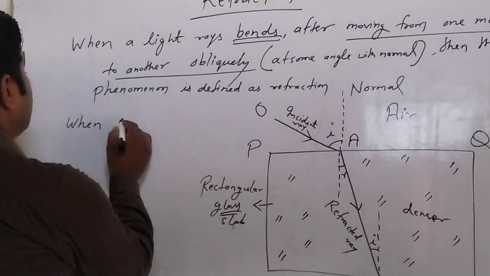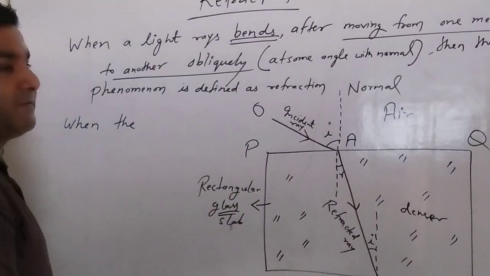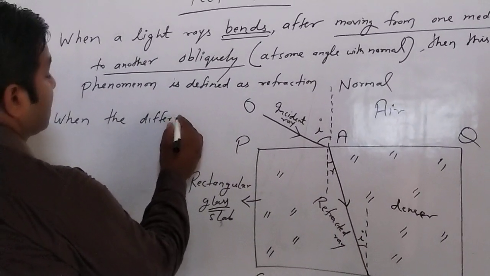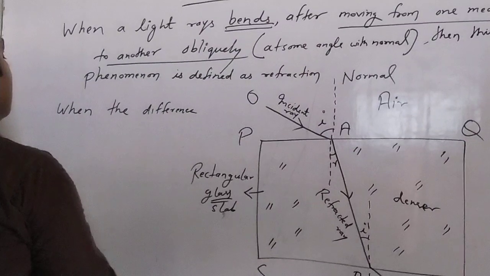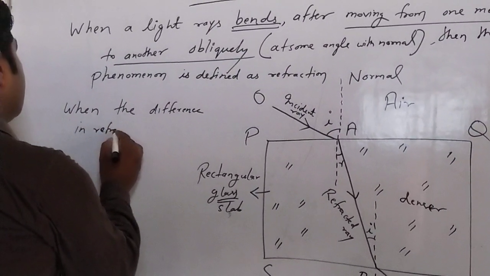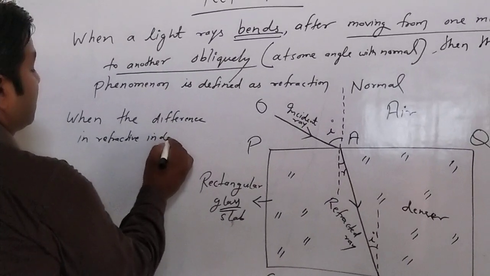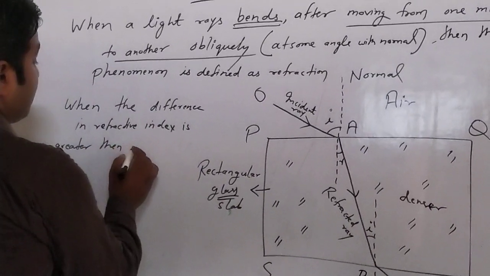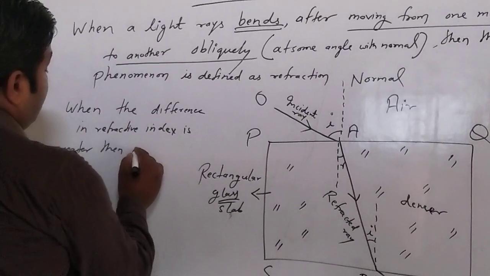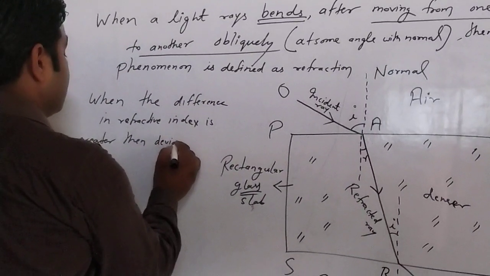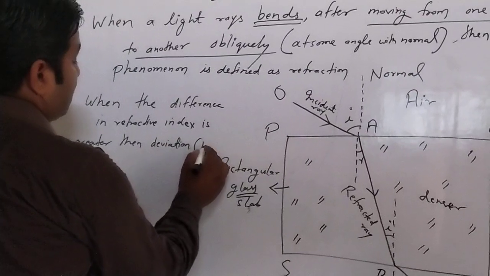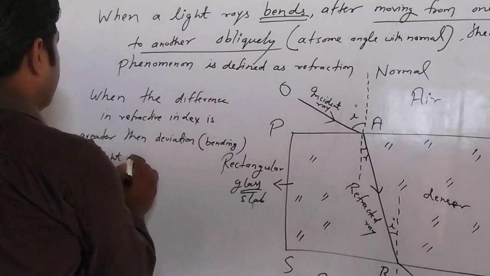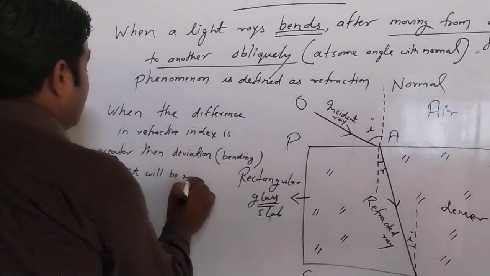When the difference in refractive index is greater, then the bending or deviation of light will be maximum.